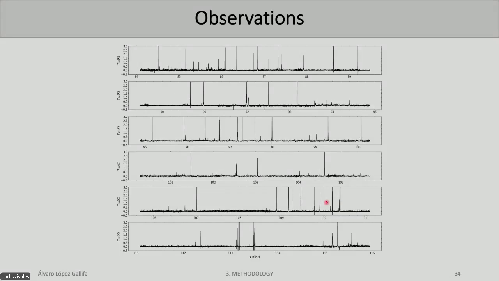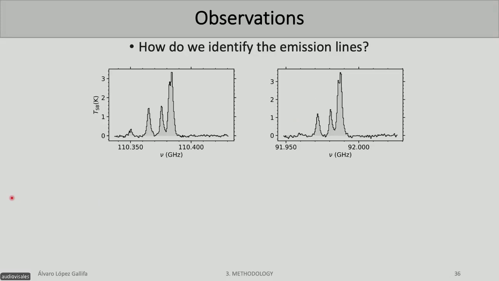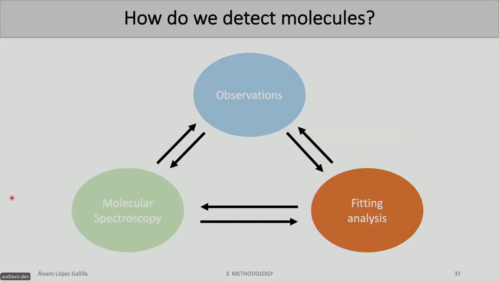So this is an example of one spectrum that we have obtained. And as you can see here, we can see some possible transitions which can correspond to some molecules. But how do we know which transition corresponds to each molecule? Let's put one example. If we take these lines, which are these two, we have this. So we can ask ourselves, to what molecule does this correspond? To answer that, we need the last part of our analysis, the fitting analysis.